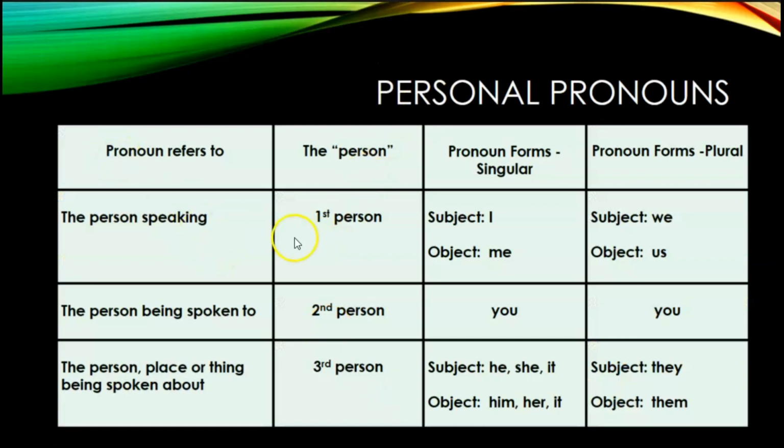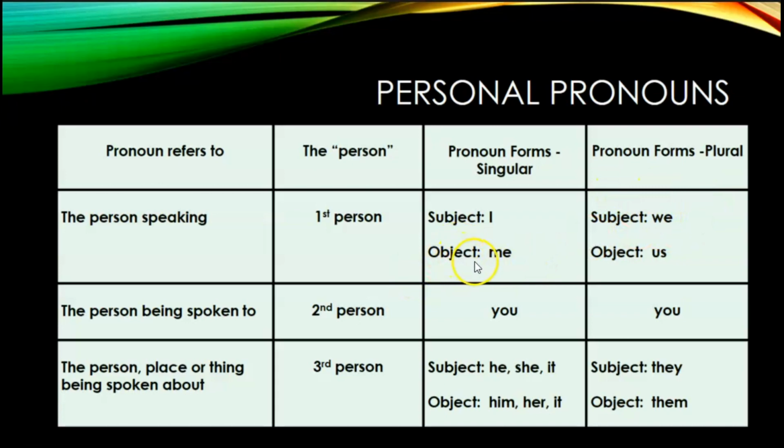So this is the chart. It's in your notes. Okay, so the person who's speaking, when we refer to ourselves, okay, it's first person. Those pronouns are I if it's singular. And if it's plural, we, so includes myself and others, it's still about me, the person speaking. I'm just including others, and that becomes we.